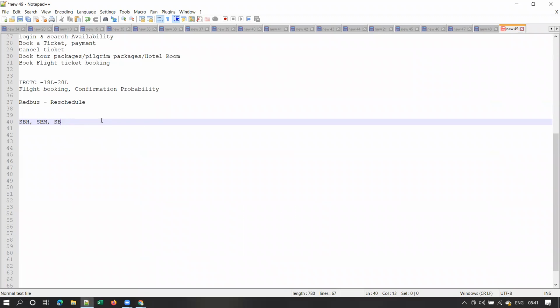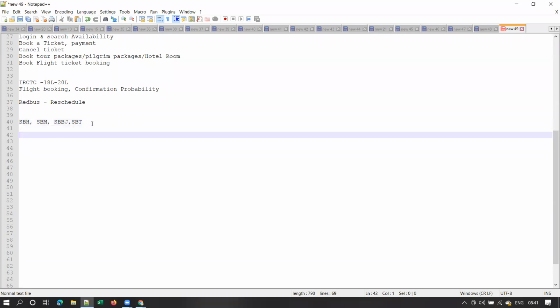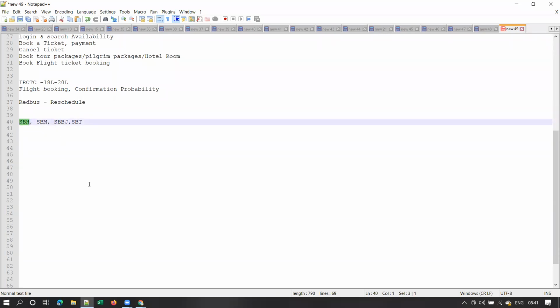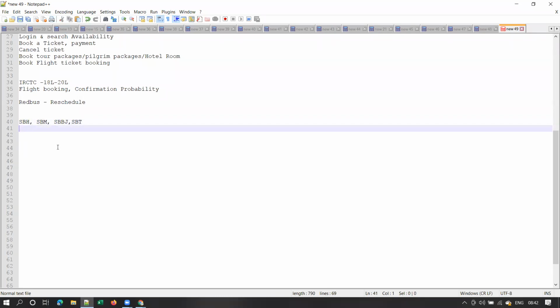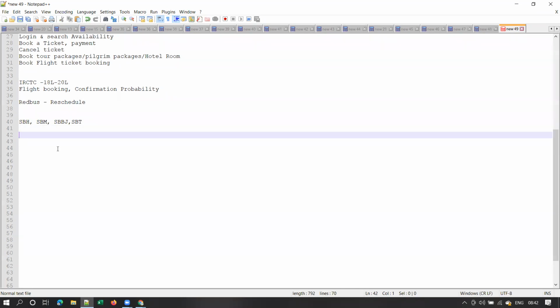State Bank of Bikaner and Jaipur and State Bank of Travancore. So some associate banks were merged into SBI, right? Previously we used to have a separate URL for State Bank of Hyderabad, online sbh.com or something. But let me take one more better example.